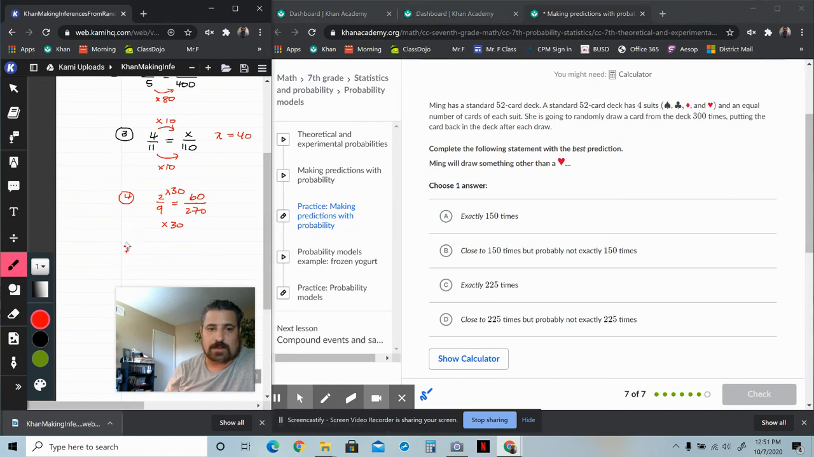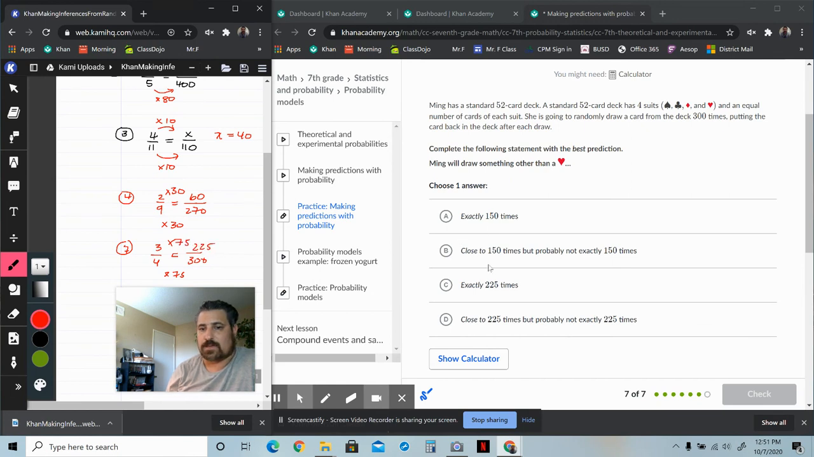So if we're looking at this, it would be 3/4 is the ratio, and it's out of 300 times. So what would I multiply 4 by to get 300? Well, 4 times 25 is 100, so 4 times 75 would be 300. So 3 times 75 is going to be your answer. Now, 2 times 75 is 150, and then plus another 75, so 225.